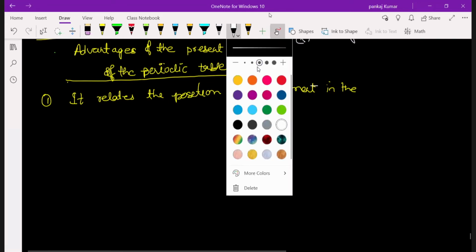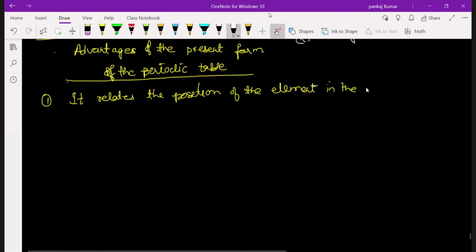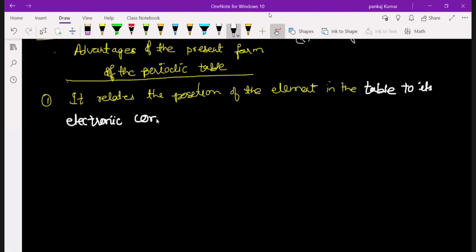Sir, if we convert it into PDF, they won't be able to do it properly. It's very big, sir, because sometimes it's very small. I can't understand handwriting, sir. Okay, as you wish. Thank you, sir.